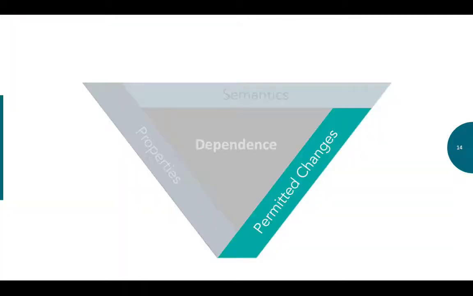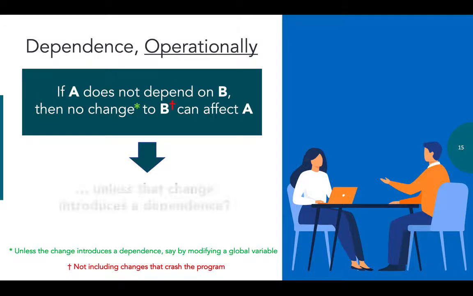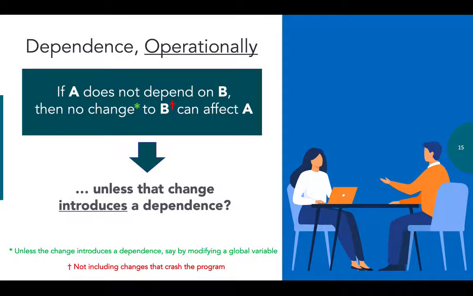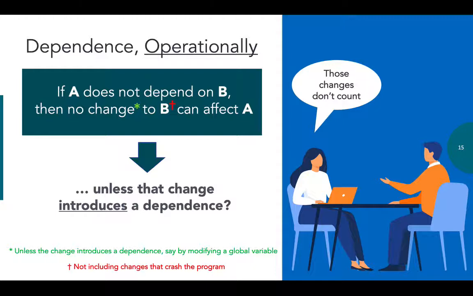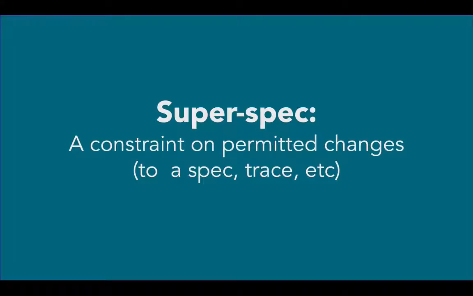So this brings us to the next parameter. We like to say that if A does not depend on B, then no change to B can affect A. But there are many caveats, and so we're left with the tautological reduction, unless that change introduces dependence. While we might like to eliminate some of these changes from consideration, in other contexts that is not permissible. So the final parameter is to give a superspec, which is a constraint on what changes may be considered.